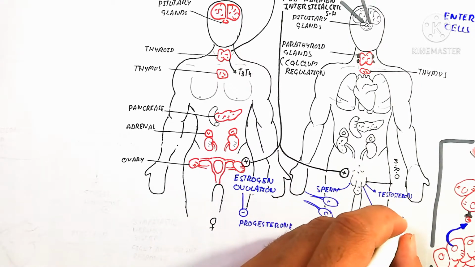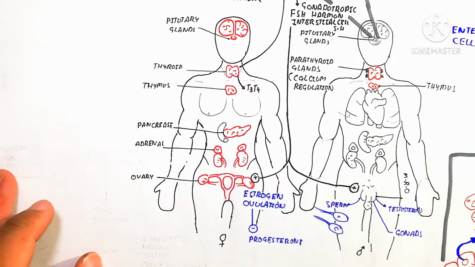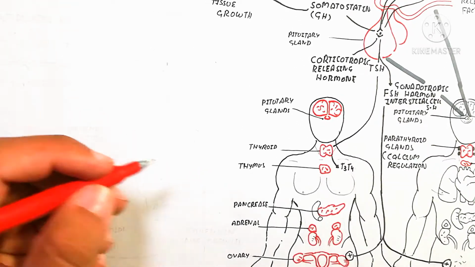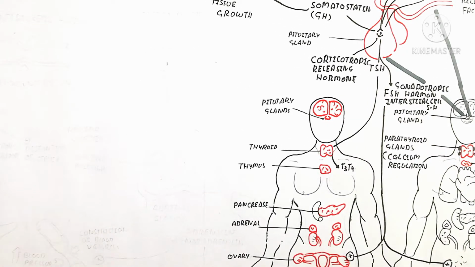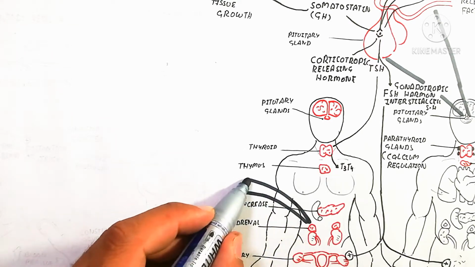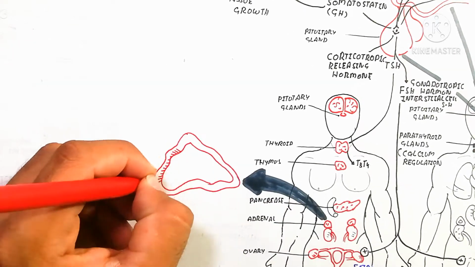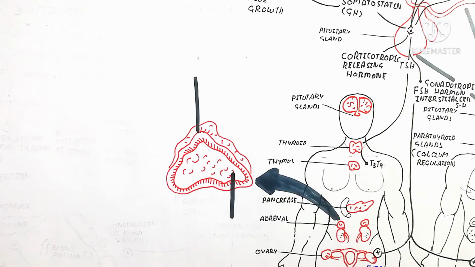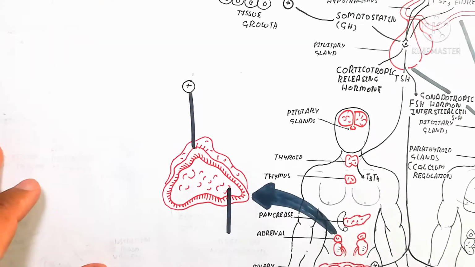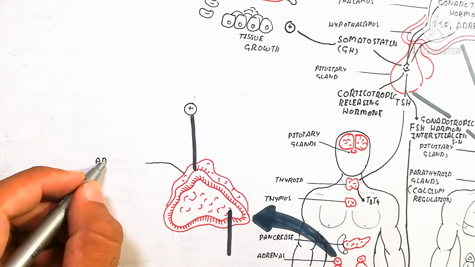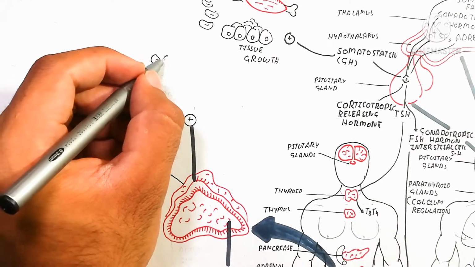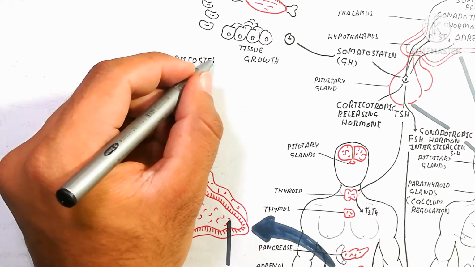So here is the sperm production and testosterone production. The testosterone is produced and gives the male secondary characters, for example beard and deep voice, and that converts into dihydrotestosterone. This gives the secondary sexual characters of male, as well as female, where estrogen is responsible for breast enlargement, as well as other parts, for example the shape of the body.